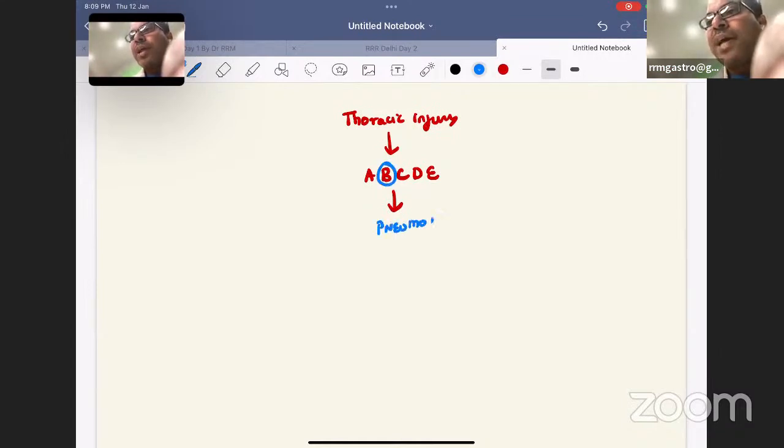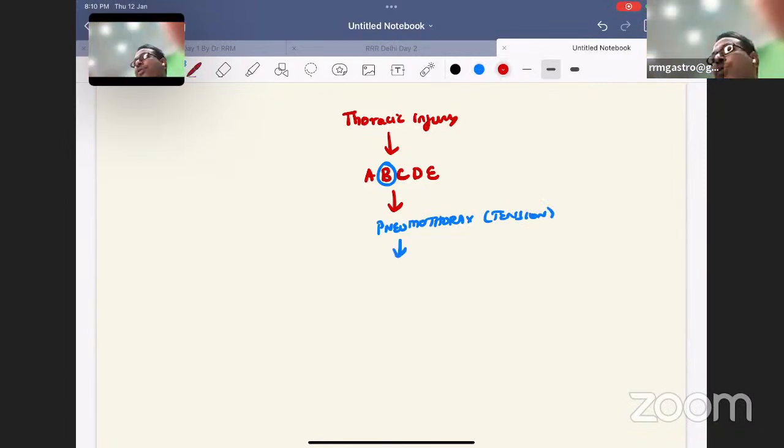In a pneumothorax evaluation, breathing comes as tension pneumothorax. It is a red emergency. There will be absent breath sounds, low BP, raised JVP, everything will be there. So what should be done next? What will be the best? There are two questions in this. So what should be done next?